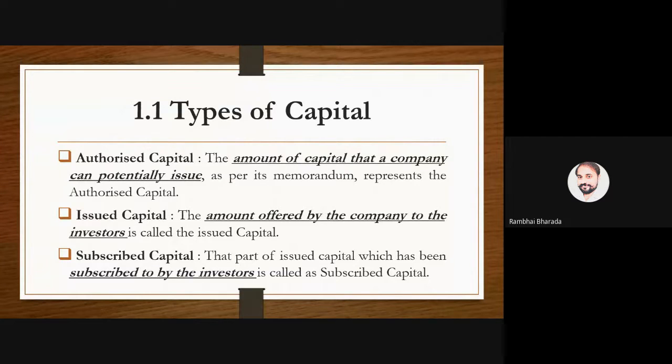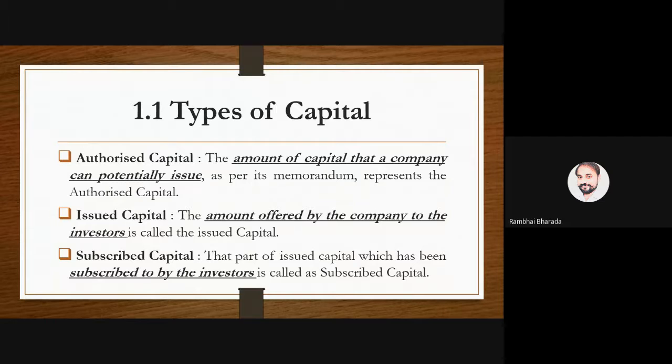Just remember the figures so you get a clear idea that right now the company has the right, as per the memorandum of association and the Companies Act, to issue how many shares? 20 lakh equity shares, and suppose each share has a value of rupees 10, each of rupees 10.